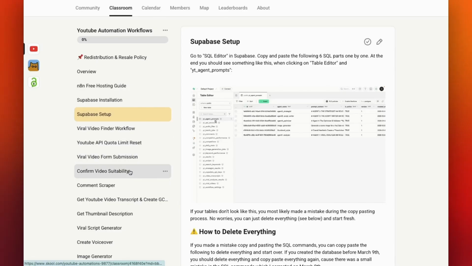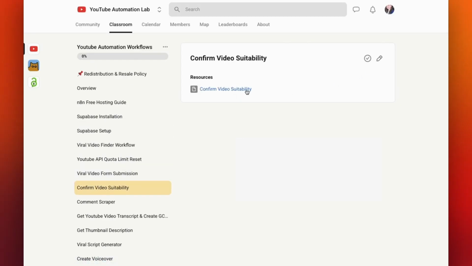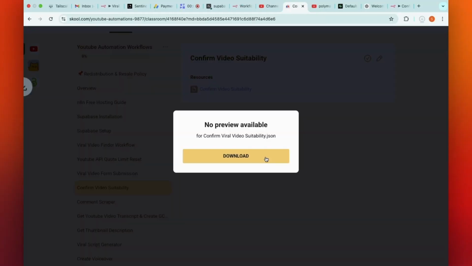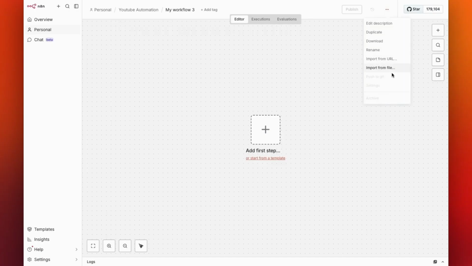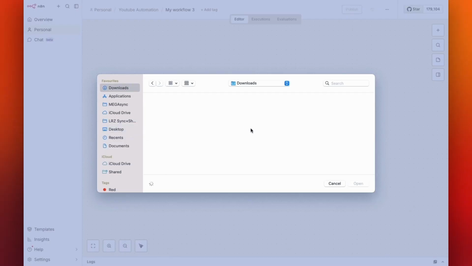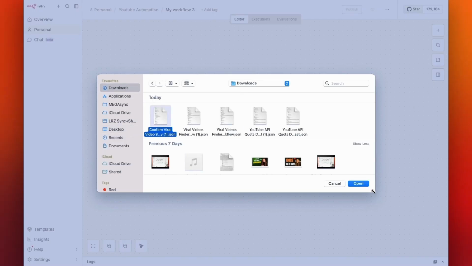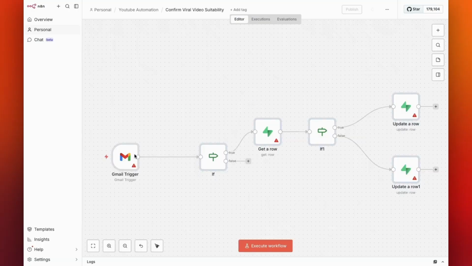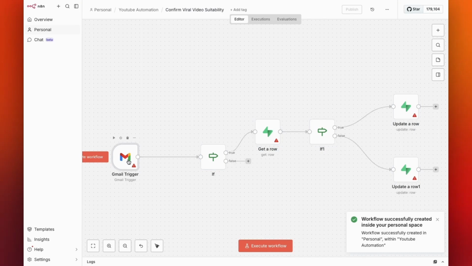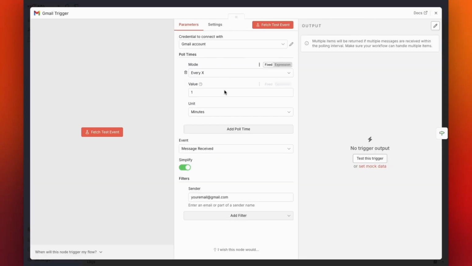Now we need to set up another workflow called Confirm Video Suitability. This workflow will process the response you send to the email containing the viral video. Based on whether you reply yes or no, it will update a column in your database accordingly. The first node is a Gmail node that checks your inbox for new emails. By default, it is set to check every minute, but after testing, I recommend changing this to every 5 minutes to reduce unnecessary requests. In the email field, enter your email address.